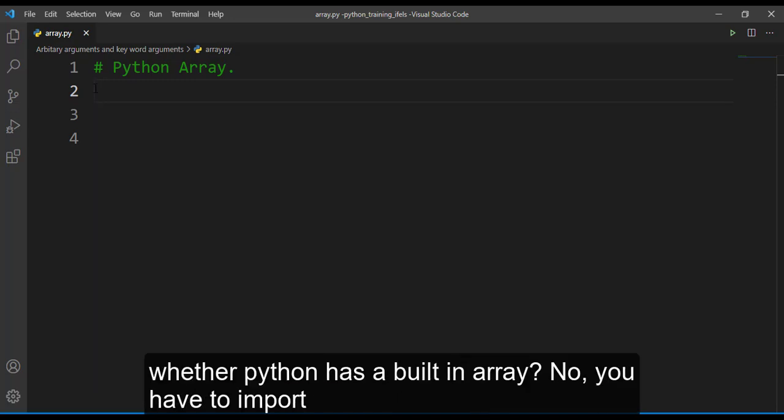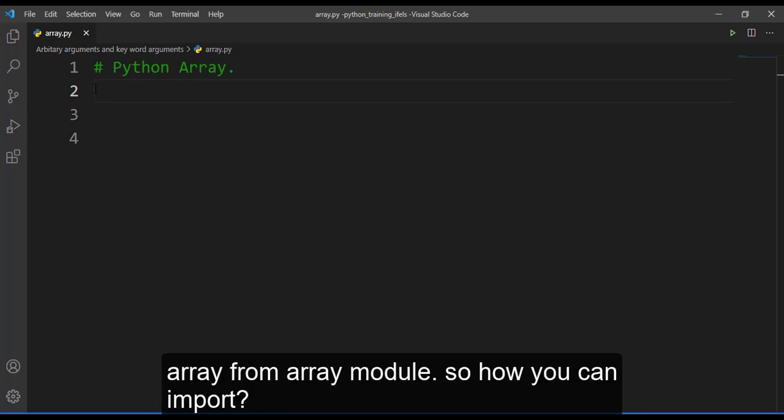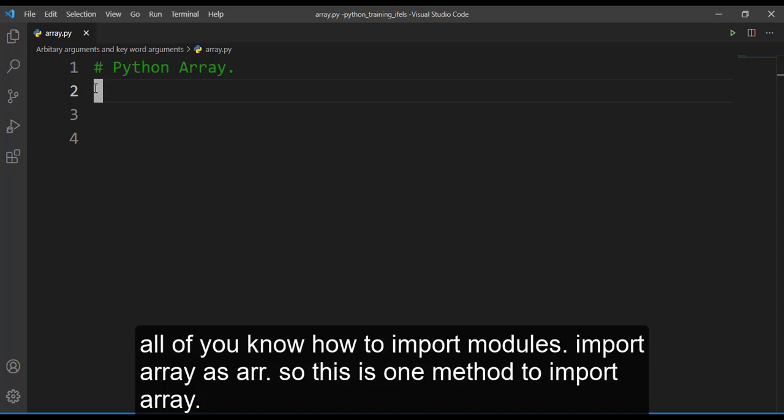Does Python have a built-in array? No. You have to import array from the array module. So how can you import? I hope all of you know how to import modules. import array as array. So this is one method of importing array.